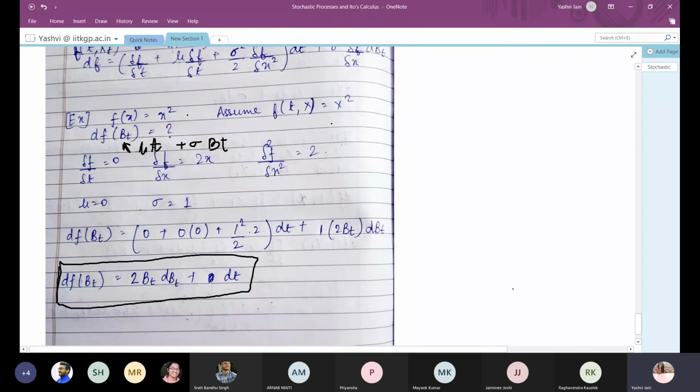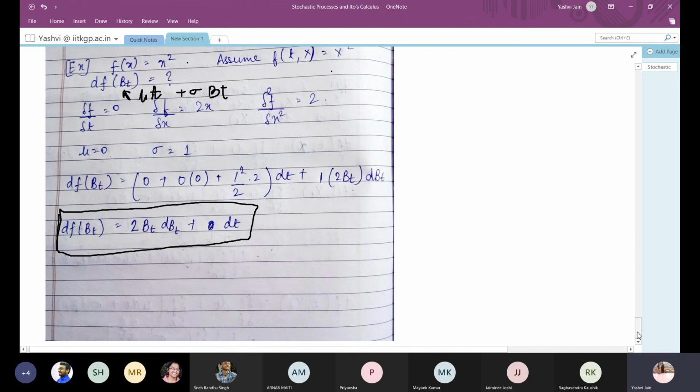Now the use of stochastic derivatives is, as I said, in the pricing of any commodity. We need to find the derivatives because we need to find the difference between two consecutive time periods. For that, this stochastic calculus is used, and this is known as a stochastic differential equation.